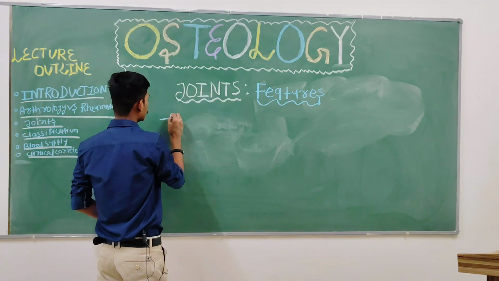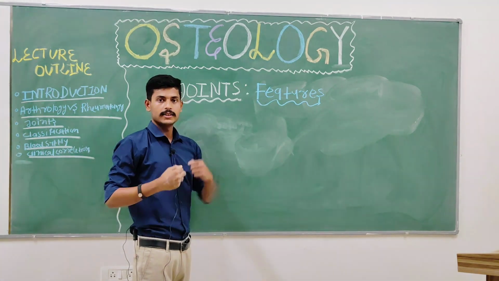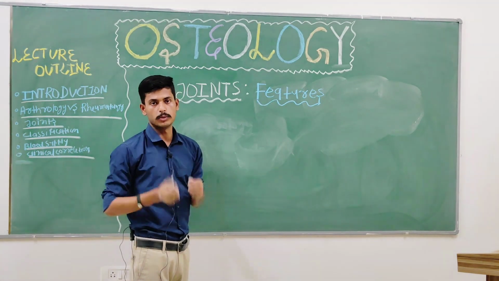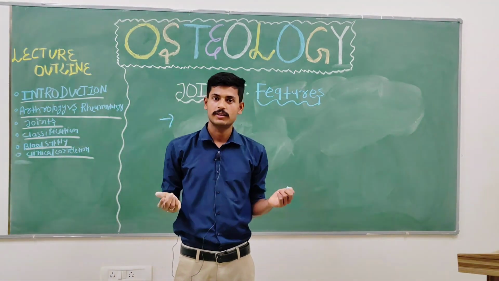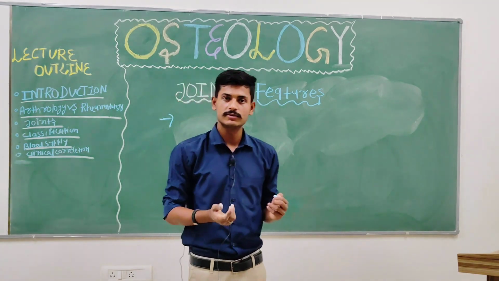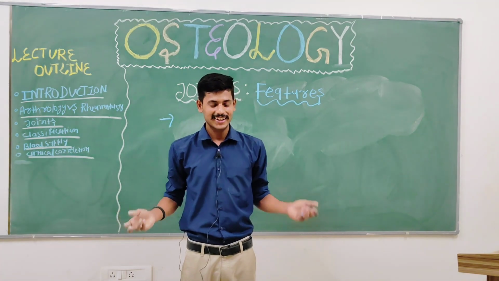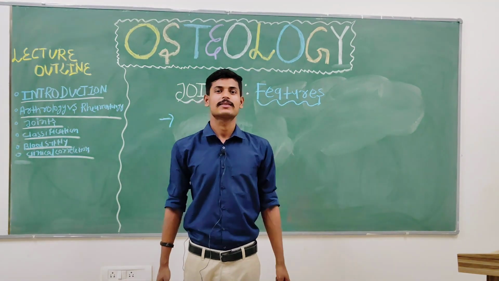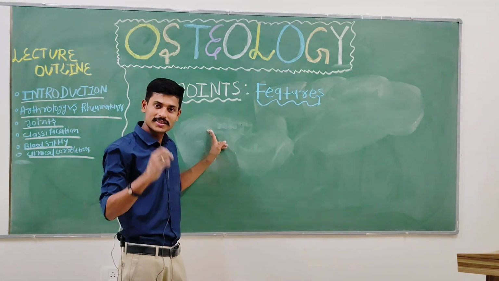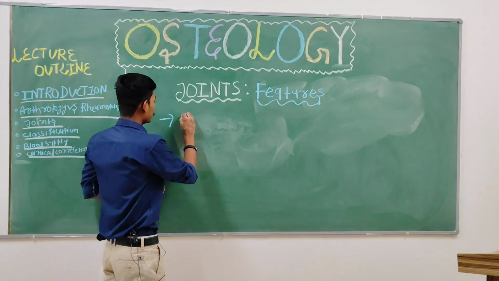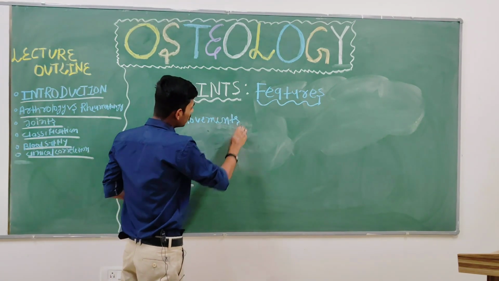First thing you should keep in mind, the joint is meant for providing stability to the bones. Suppose you don't have joints in your body, are you able to move? No, it's not possible. If I don't have joints, then I will move like this. So the joint helps in the movements of body parts.